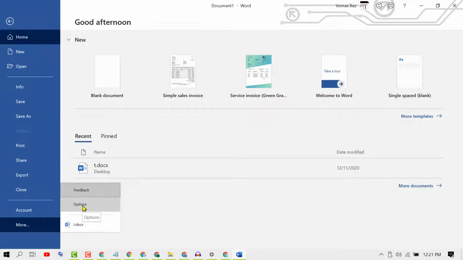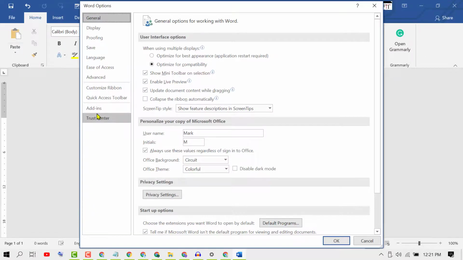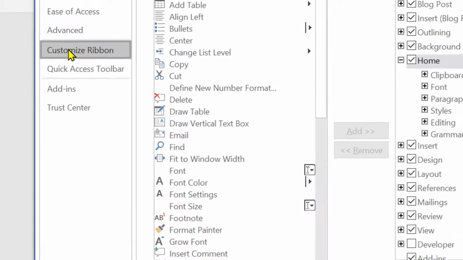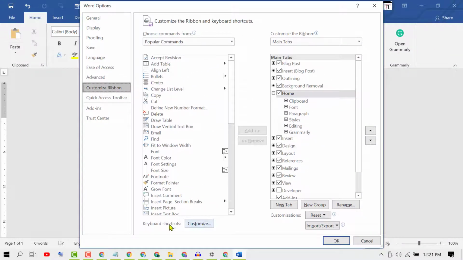Now click on Options. In here, click on Customize Ribbon. So, click on Customize Ribbon. Keyboard shortcuts. So, click on Customize.